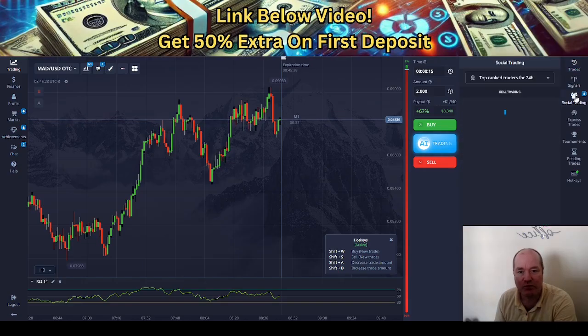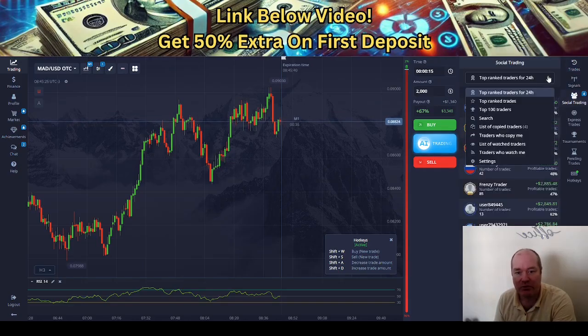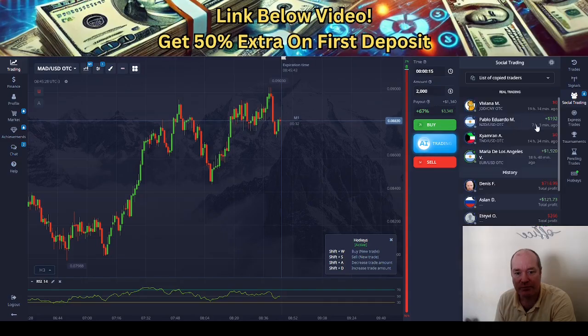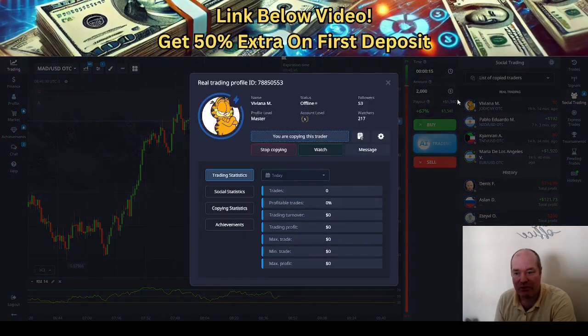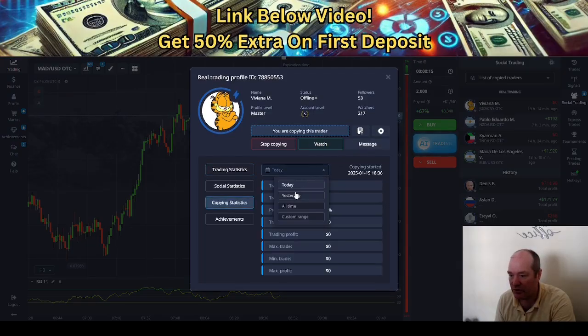Now let's go over to social trading, to the ones we are copying. So this was our champion before. Let's see, no trades today. Let's take copy trading. Let's check yesterday. We lost $300 with this one yesterday. Let's now check all time. Okay, so we are now losing money with our champion. She actually lost us 937. I'm still going to keep her because she might have learned from this.